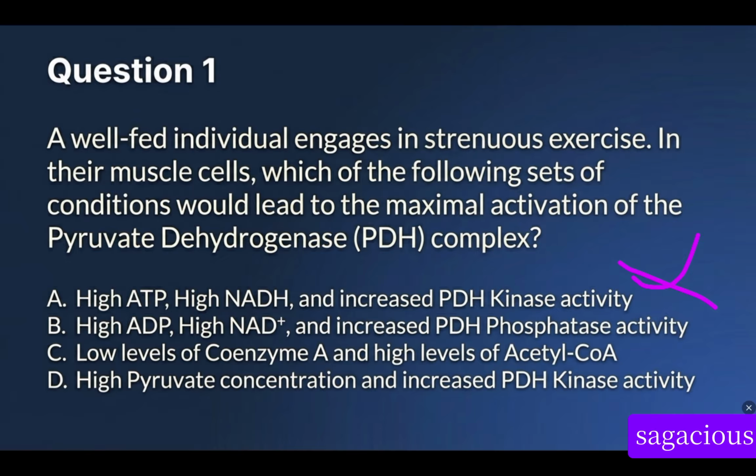B said high ADP, high NAD positive, and increase in PDH phosphatase activities. I don't know whether it's correct or not. So C said low level of coenzyme A and high level of acetyl-CoA. Whenever there is high level of acetyl-CoA, what will happen? It will start inhibiting pyruvate dehydrogenase complex and start stimulating what? Pyruvate carboxylase.